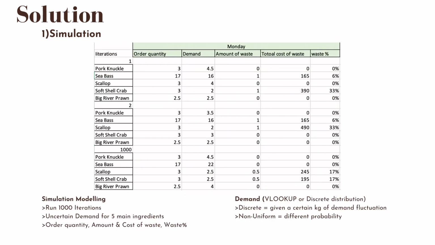Here is an example of the simulation that we run for 1,000 iterations to generate scenarios of each ingredient so that we know the suitable order quantity that helps reduce food waste based on uncertain demand. For demand, we use the VLOOKUP formula to calculate based on the given data from the previous slide. After running a simulation, we find the important outputs, including the amount of total cost of waste and percentage of waste